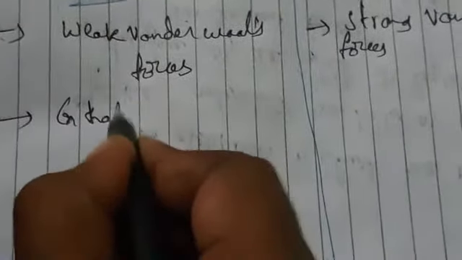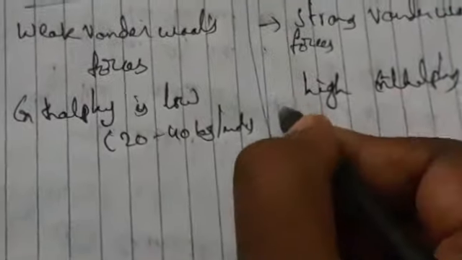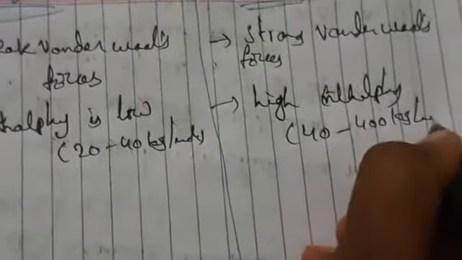And next one, enthalpy of adsorption is low in physical adsorption and high in chemical adsorption. Here the enthalpy is low, nearly 20 to 40 kilojoule per mole, and chemical adsorption has high enthalpy, nearly 40 to 400 kilojoule per mole.